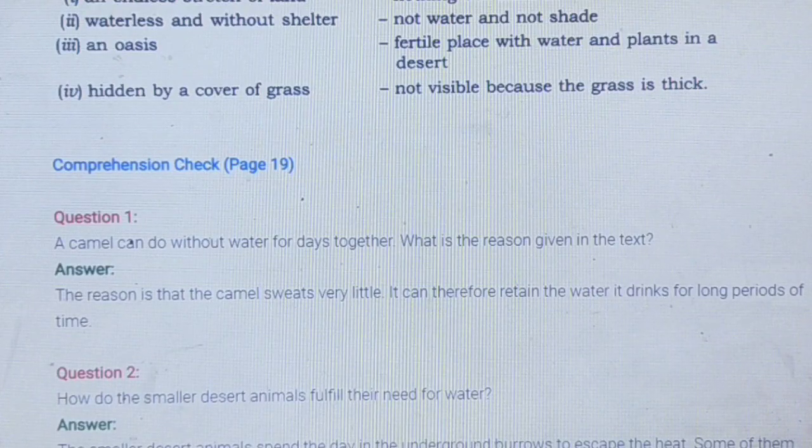Question. A camel can do without water for days together. What is the reason given? The reason is the camel sweats very little. It can therefore retain water it drinks for a long period of time.